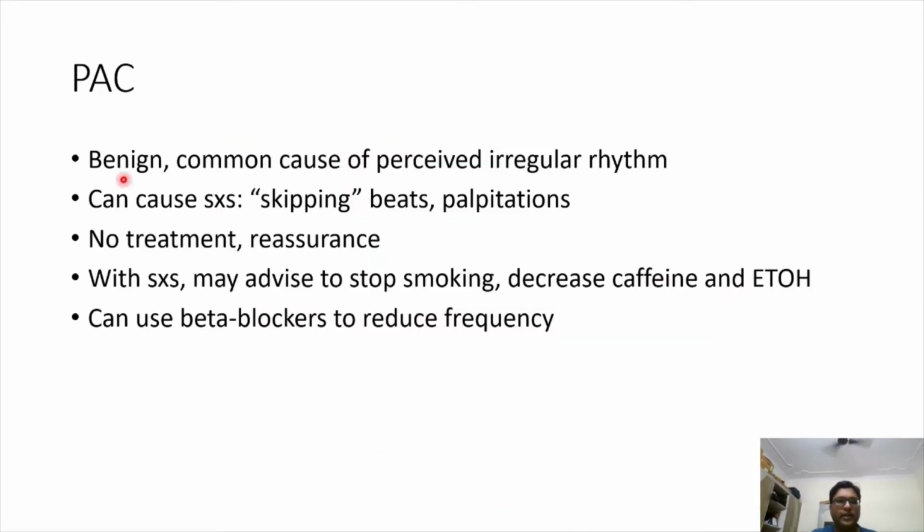These are usually benign, but they are a common cause of the sensation of an irregular rhythm as felt by many people, and they can cause symptoms like skipping beats and palpitations. Usually there is no treatment. Reassurance is required. With a lot of symptoms, particularly in adults, you may advise them to stop smoking and decrease caffeine and ethyl alcohol intake. Beta blockers can be used to reduce frequency, but they are very rarely symptomatic in children.